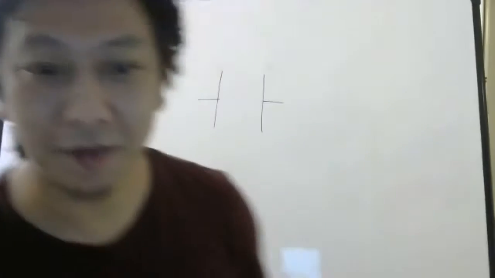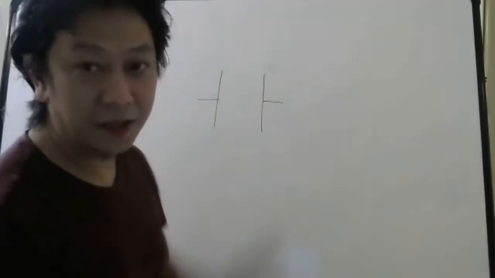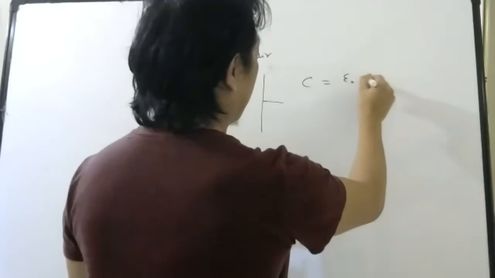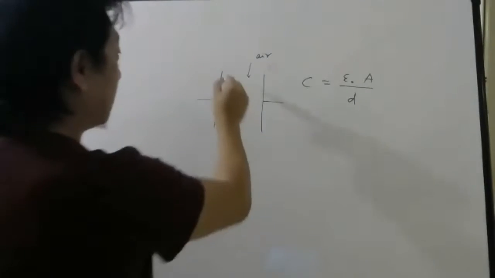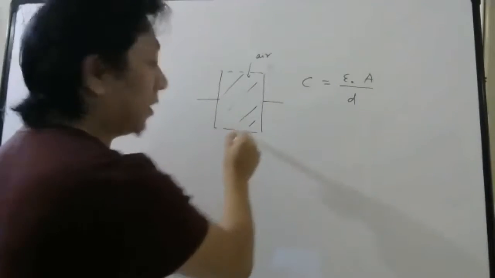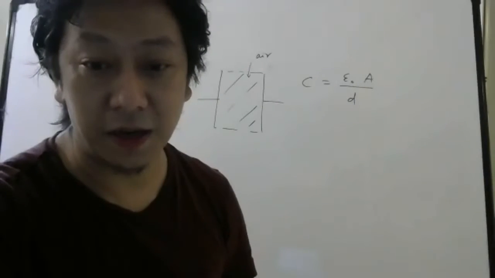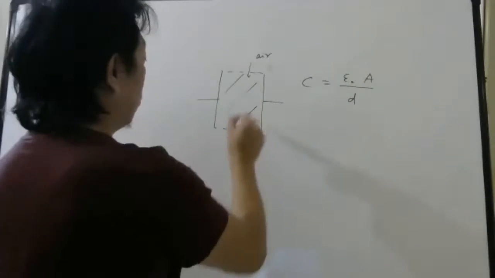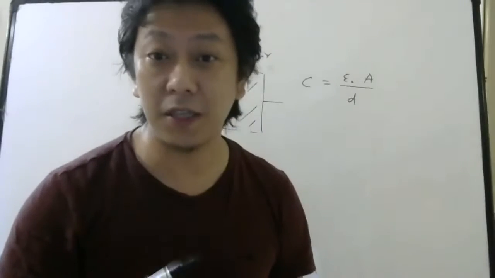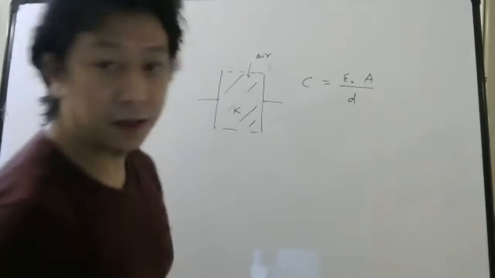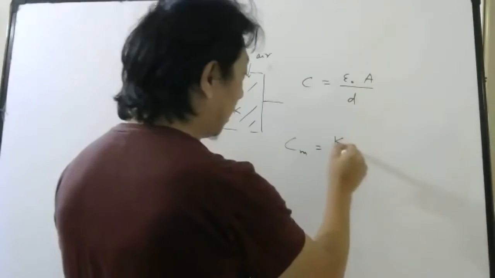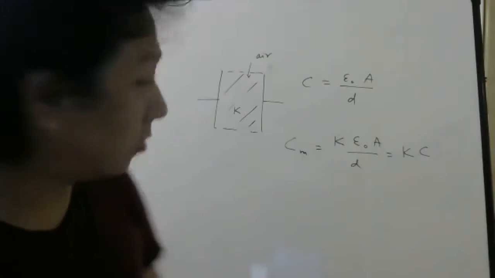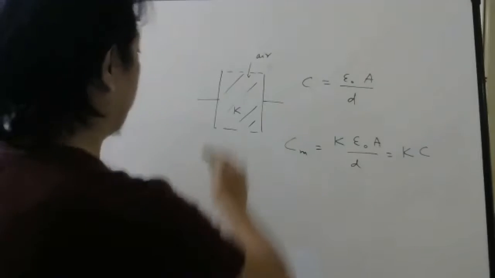So don't assume the class is cancelled or something. Let us quickly revise what we did last time. If you have a capacitor and there is air between the plates, then its capacitance we write as epsilon naught A by D. And if the whole space is filled with a dielectric medium, I have to mention the dielectric constant, usually written K. Then the capacitance in the medium becomes K times epsilon naught A by D. Meaning it increases K times.